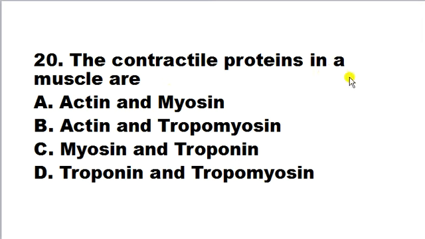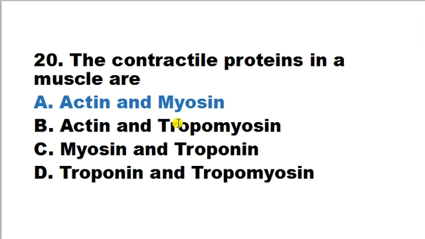The contractile proteins in muscles are A. Actin and Myosin, B. Actin and Tropomyosin, C. Myosin and Troponin, D. Troponin and Tropomyosin. The contractile proteins in muscles are A. Actin and Myosin. This is the correct answer. Actually, they are contractile. They are also regulatory and structural proteins.